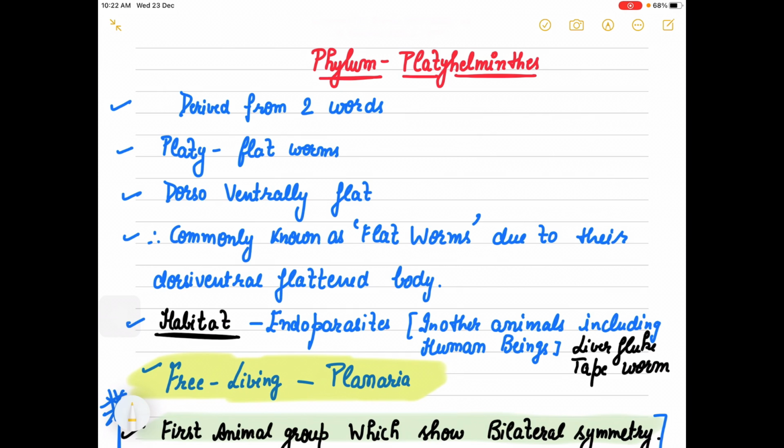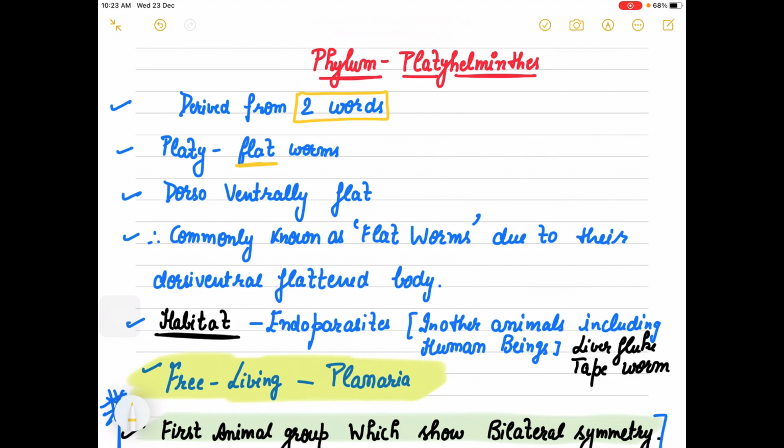And today we are moving towards another phylum, the next phylum, that is Platyhelminthes. When we say Platyhelminthes, this word is derived from two things. First, platy. Let's see what we mean by platy. Platy means flat worms. So why are they known as Platyhelminthes?